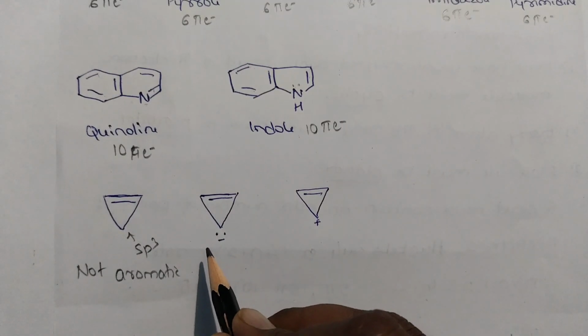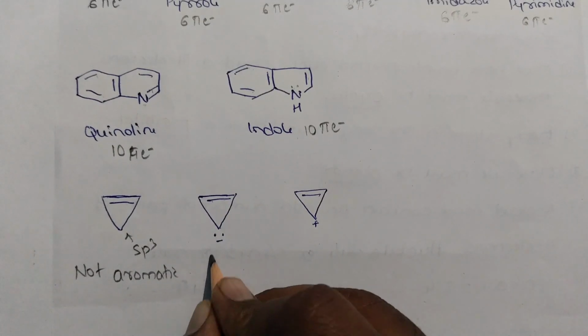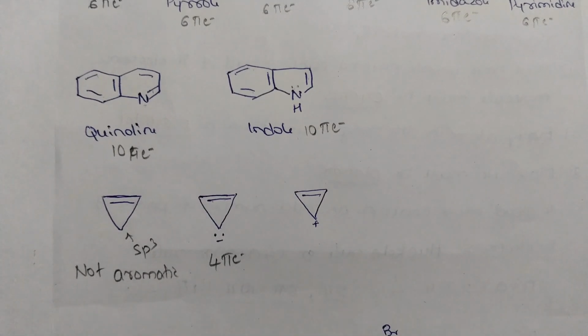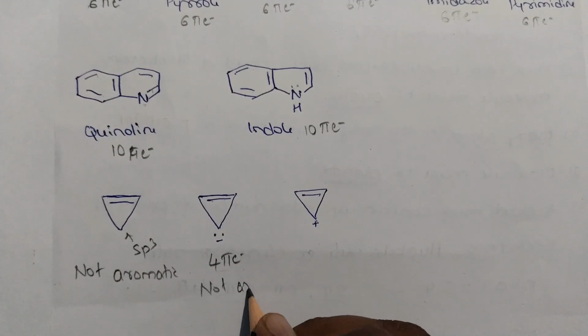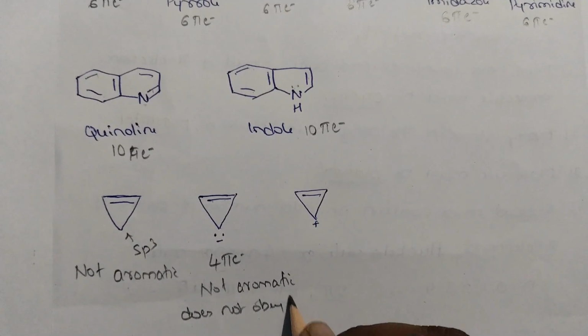As well as this, this is the cyclopropenyl anion. Here you can see one pair, and here another pair of electrons, hence it is a 4 pi electron system. As per the Huckel rule, it should be a 2 pi electron system, a 6 pi electron system, or a 10 pi electron system. But a 4 pi electron system does not obey the Huckel rule, hence it is also not aromatic.